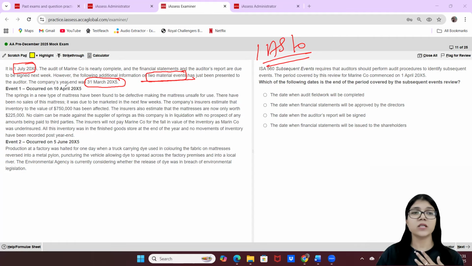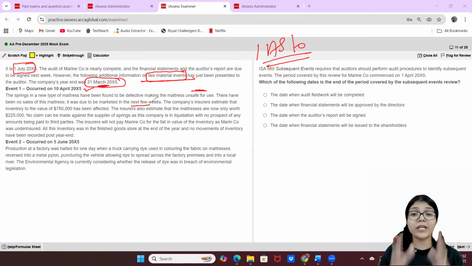All right. The first event occurred on 10th of April, which is after the year end, because our year end is March, and the event occurred on 10th of April. The springs in a new type of mattress. So probably the company deals with mattresses. The springs in the mattresses have been found to be defective, making the mattress unsafe for use. So the product is defective. There have been no sales of this mattress. It was due to be marketed in the next few weeks. So there's absolutely no sale till now. It is going to be marketed next week.